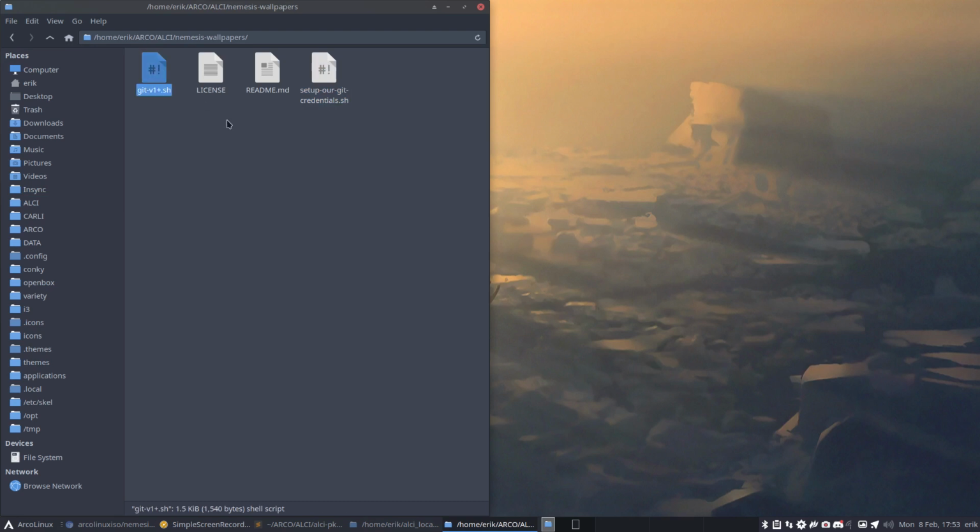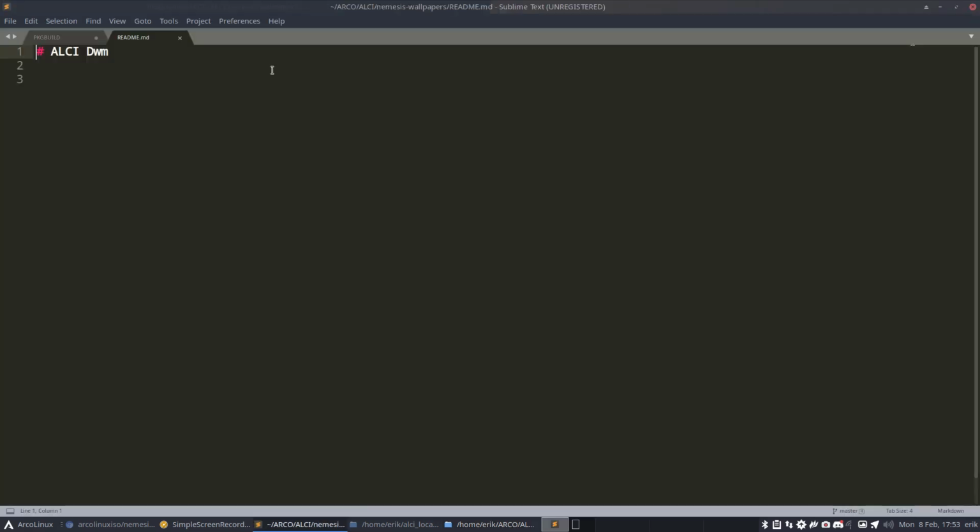So this is going to push everything online. That's just a reference to licensing, and the README is going to be ALCI DMI. No, it's going to be Nemesis wallpapers. The package is better, and the package is going in local.